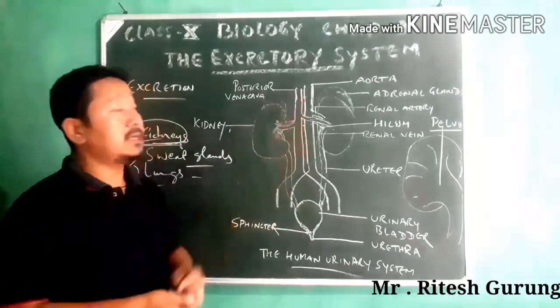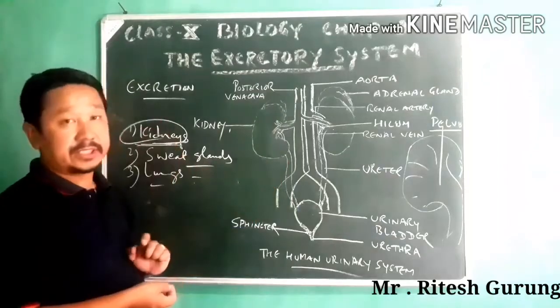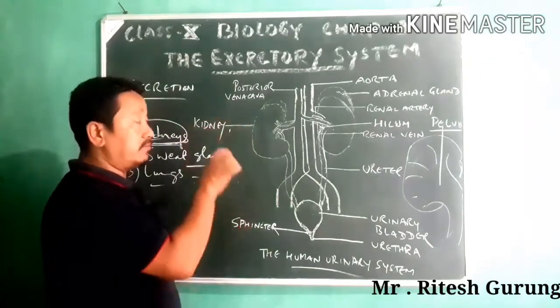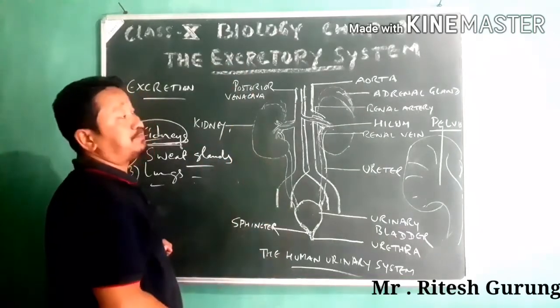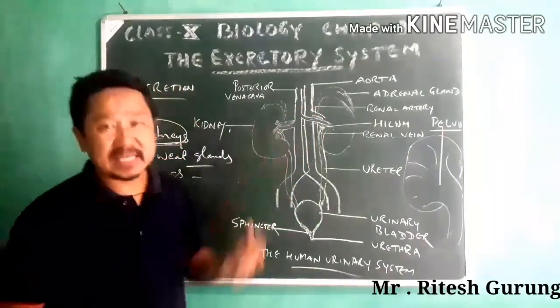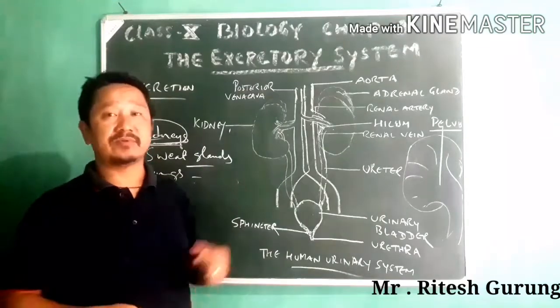So these are the blood vessels, which have nothing to do with the excretory system or with excretion. All right, so what you have to understand mainly as far as excretion is concerned is that there are two kidneys. So where are they located? Let me tell you a little bit about it first.